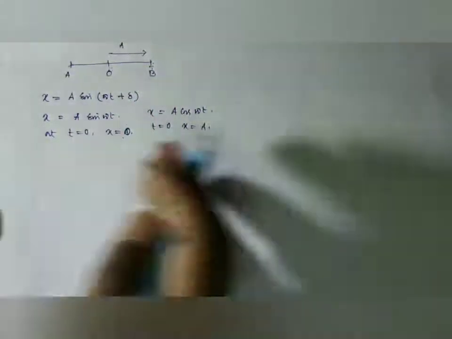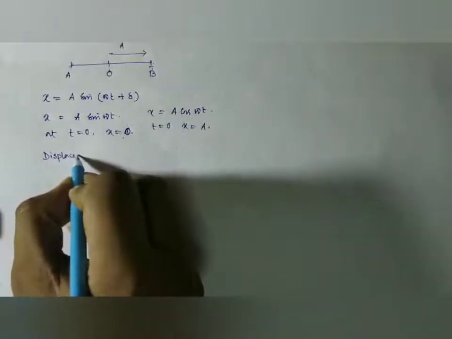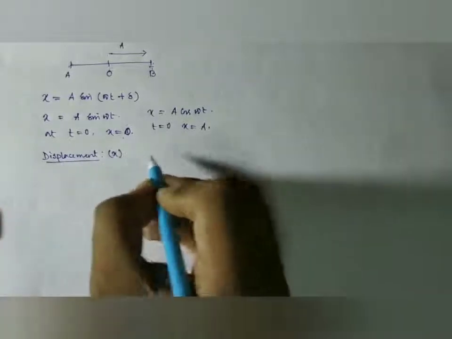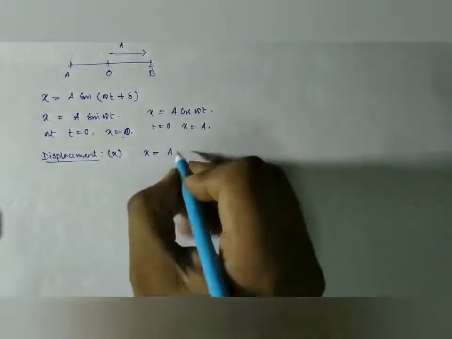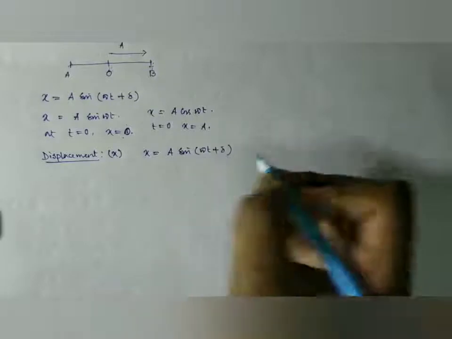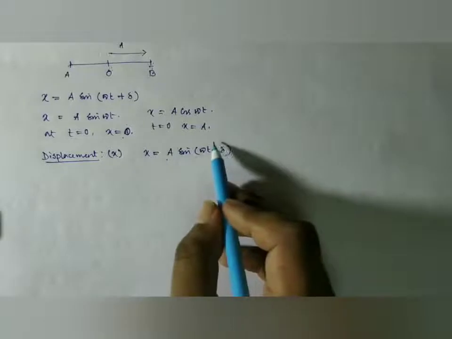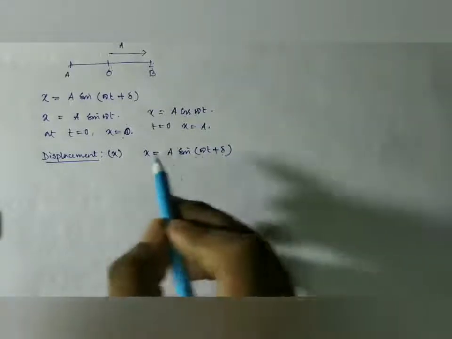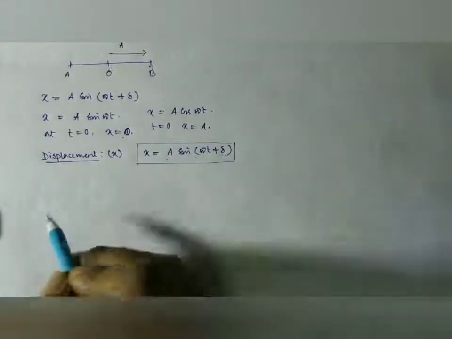So now the displacement can be written as A, with sine or cosine function, sine omega t plus delta. Look here, A is the amplitude, omega t plus delta, the total term in this bracket, gives the total phase, and delta is the initial phase, where omega is the angular frequency. So this is the displacement of a body executing simple harmonic motion.